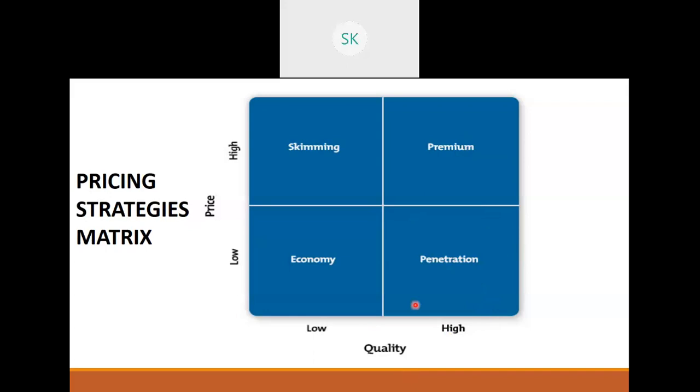Slowly you will increase your price. So they will keep changing places. So this is the pricing strategies matrix. Hope everybody understood pricing strategies. Any doubts here? Okay, let's continue.